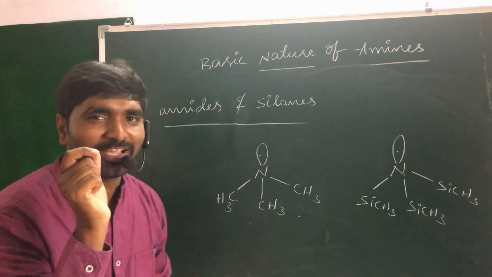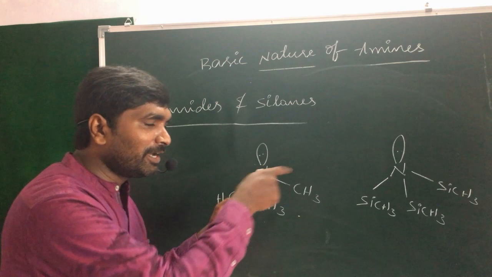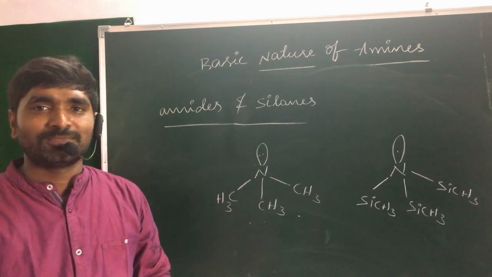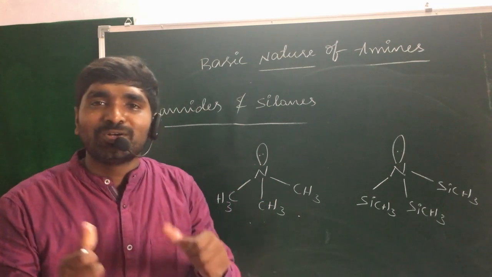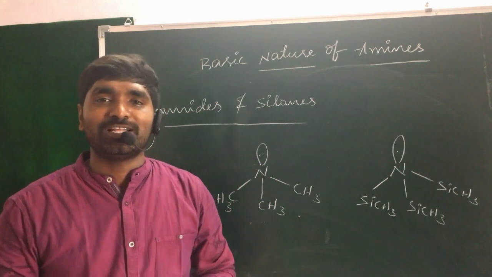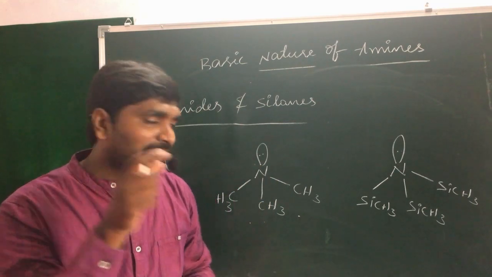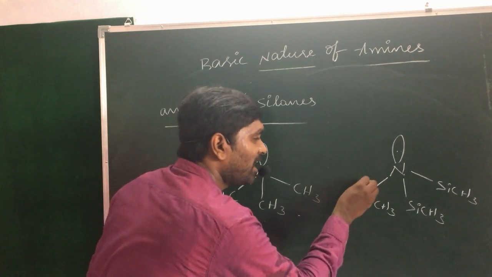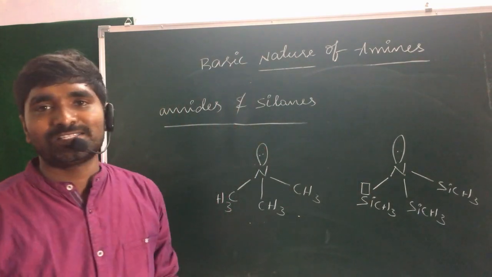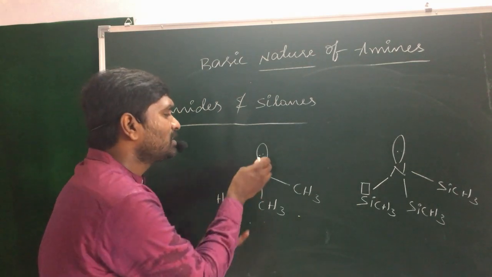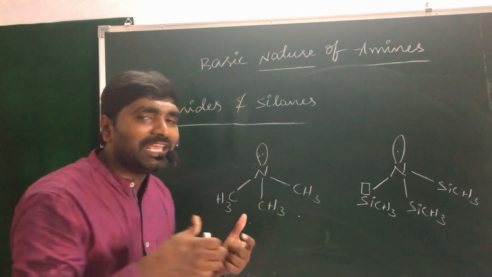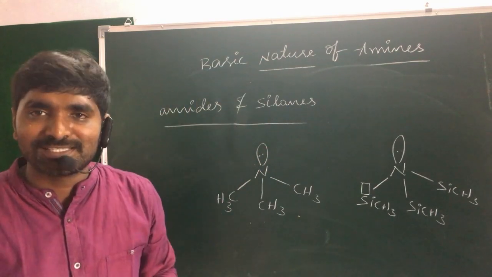Excellent point, guys. Both are tertiary in nature. But in the first one, carbon does not contain any empty orbitals, but silicon may have empty orbitals. In the first condition, the non-bonding electrons are freely available to donate to others.